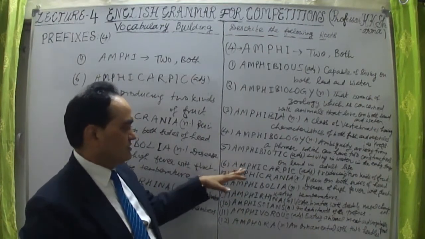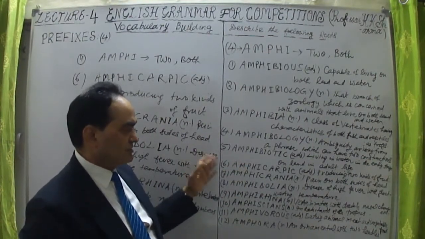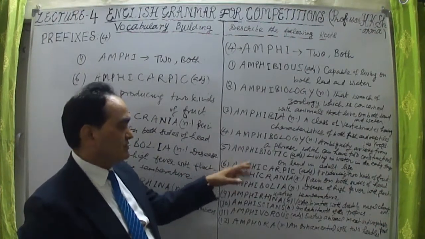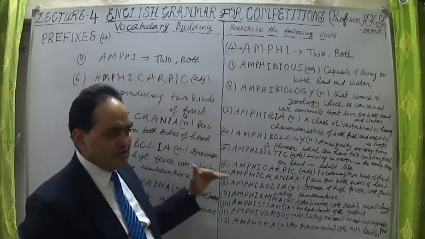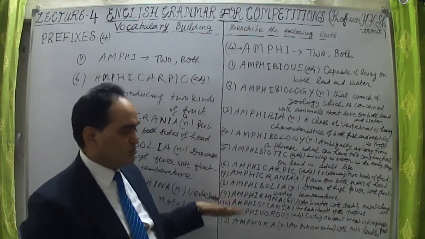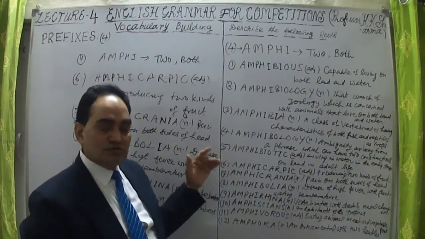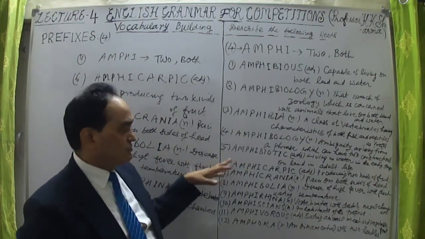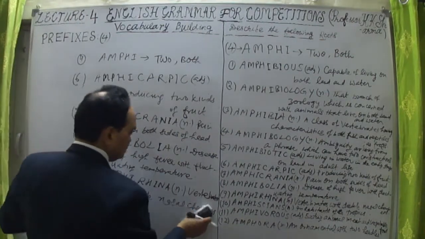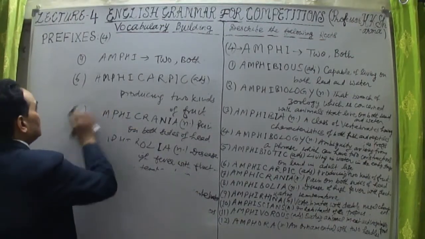So amphicrania. Then amphicarpic, that I have already taken, producing two kinds of fruit. That is amphicarpic. Carpic is a botanical word. Mostly medical words they are. Medical science means zoology and botany, related to those two branches of science, right? So these are biological words, mostly medical words. So 9 words we have taken. Let us take now 10th word onwards.